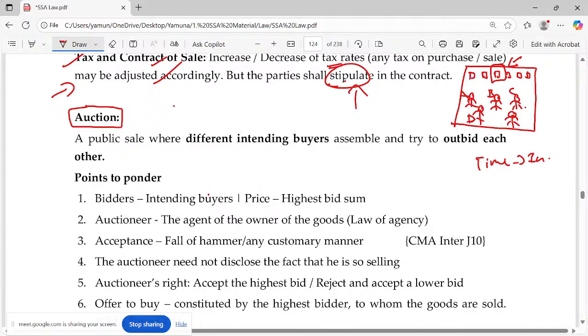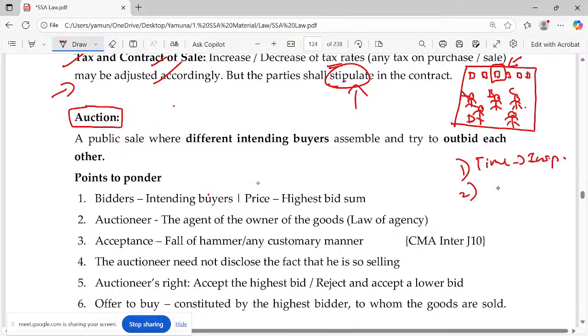This is the first option coming. Each and every good may belong to one single owner. Please highlight, they may belong to one single owner, but each and everything will be treated as a different contract. Different sale, separate contract. Even though all the goods belong to one person and all the goods are bought by one bidder, it is object by object. So timing is fixed for inspection and other things.